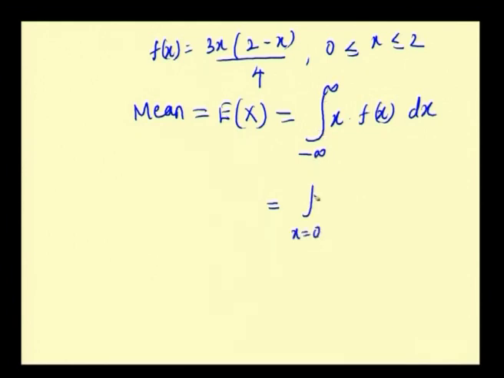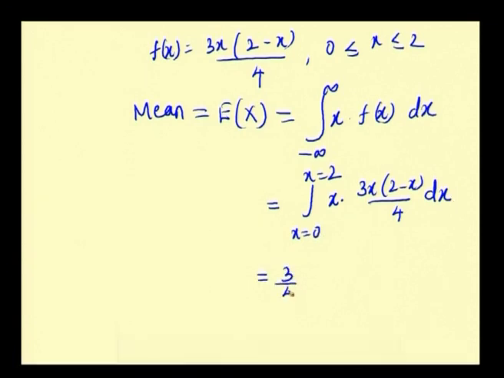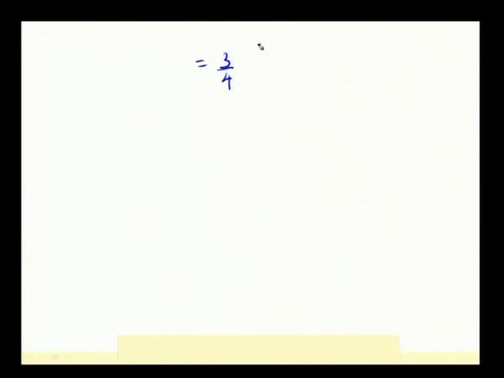So, from x equal to 0 to x equal to 2, x into f(x) is x times 3x(2 minus x)/4 dx. We have to integrate this. For integration, I will take the constant 3/4 outside, with limits 0 to 2. We will simplify it so that it will be easy to integrate: the integrand is 2x squared minus x cubed dx. So, 3/4 times the integral; the integration of 2x squared is 2x cubed by 3, and the integration of x cubed is x power 4 by 4, within the limits 0 to 2.